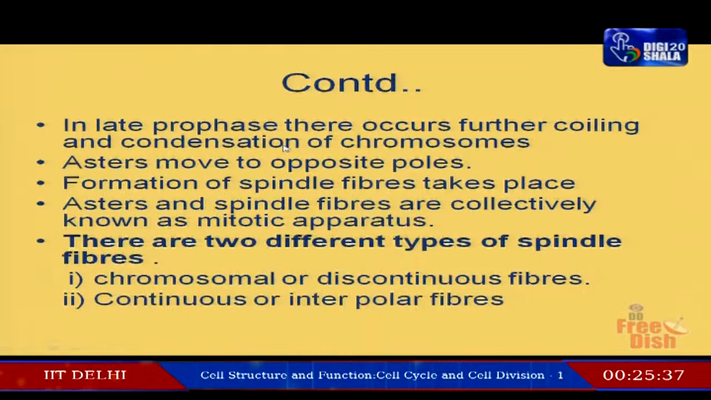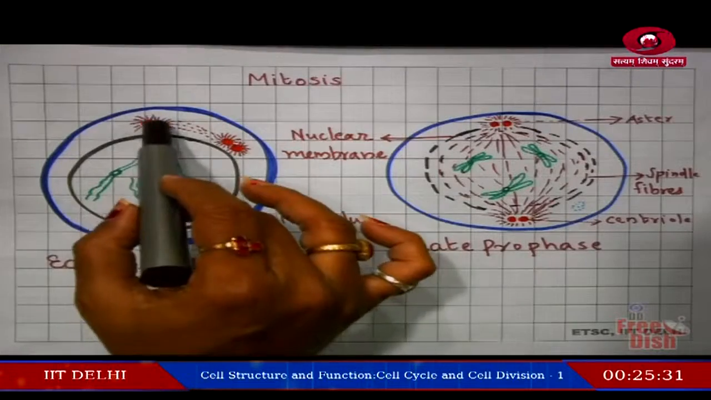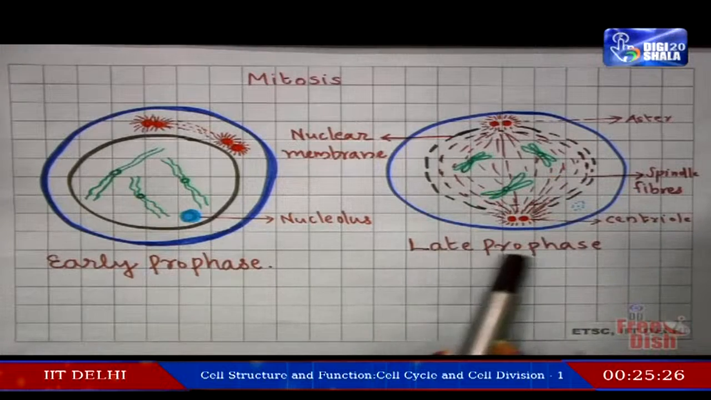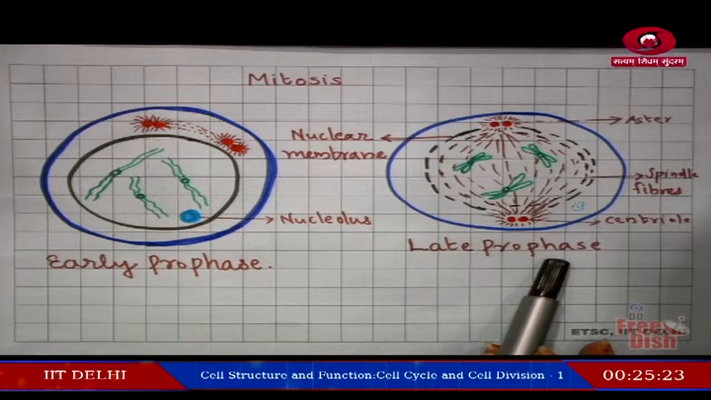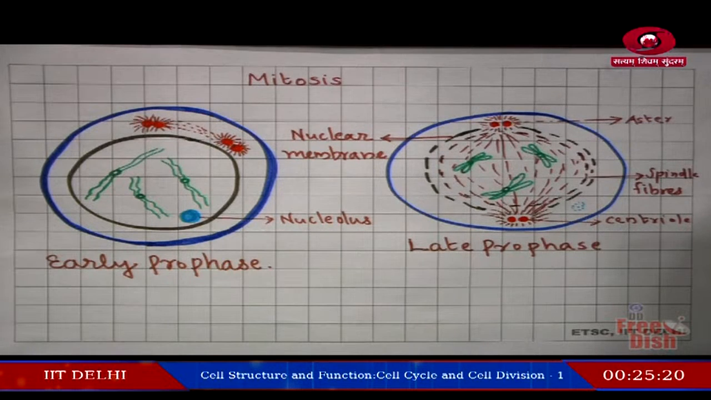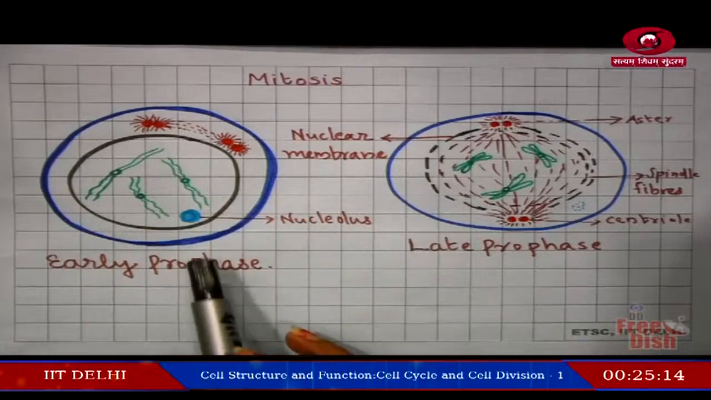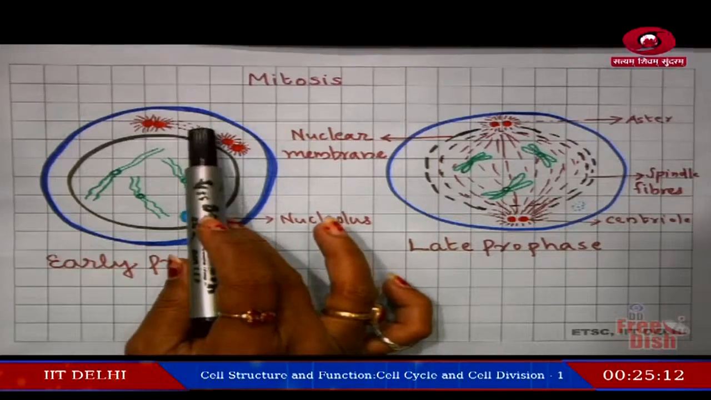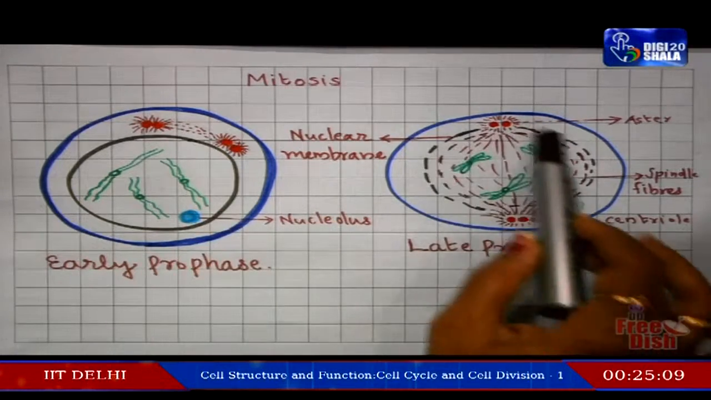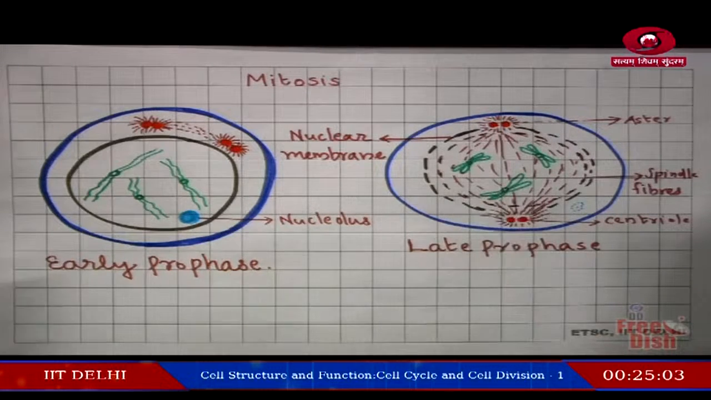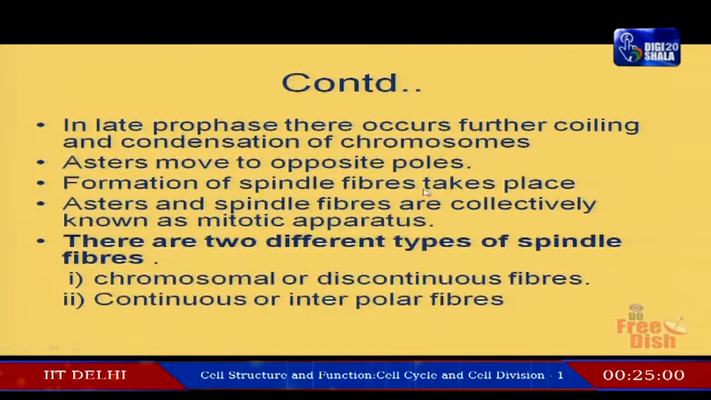Now, you can see the asters. What happens to these asters? The centriole with astral rays have reached the opposite poles during the late prophase stage. Formation of spindle fibers. Again compare these two diagrams. Here formation of spindle fiber starts. Here it is almost completed. You can see here the spindle fibers connecting with these chromosomes. So, formation of spindle fibers takes place.